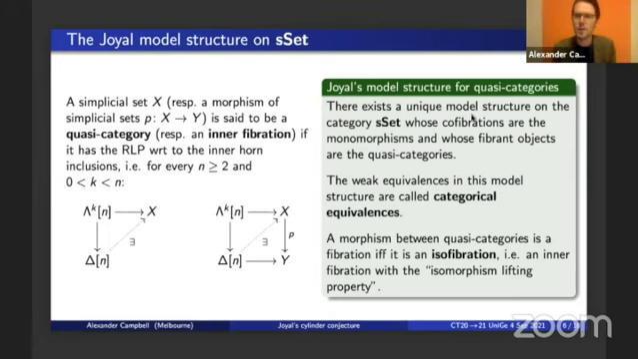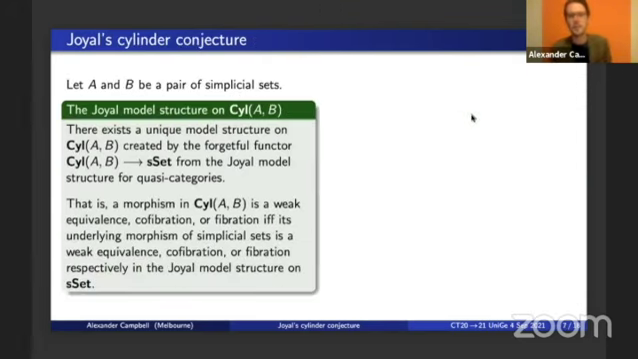Okay, so now to model structures for cylinders. Let's again fix a pair of simplicial sets, A and B. There's a forgetful functor from this category of cylinders from A to B to simplicial sets, which simply forgets for each cylinder the map down to delta 1. And one can show that there's a unique model structure on Sil AB created by this forgetful functor from the model structure for quasi-categories on simplicial sets.